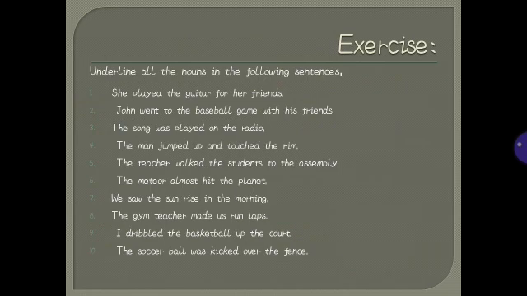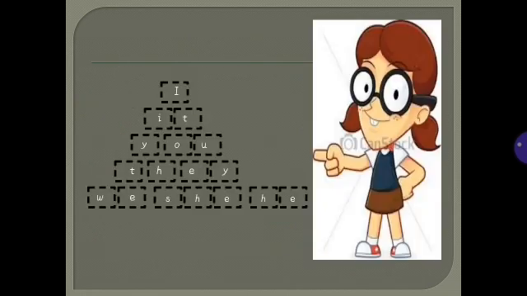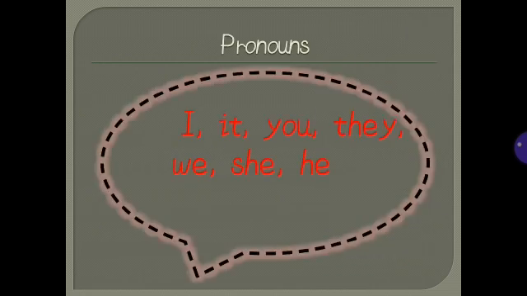Let's move towards Nikki. What is Nikki up to? Nikki has made a word wall with short words, and the words are I, it, you, they, we, she, and he. They all are pronouns.